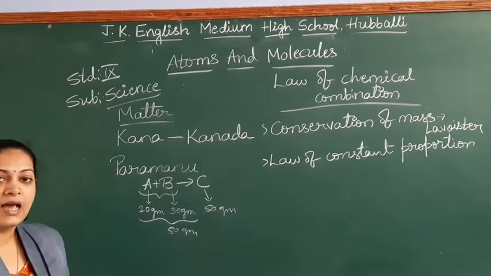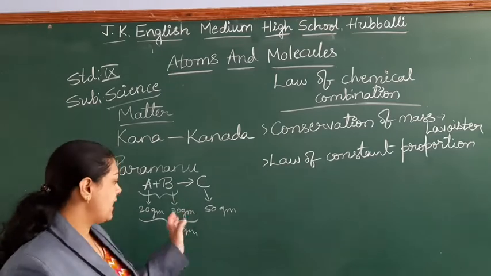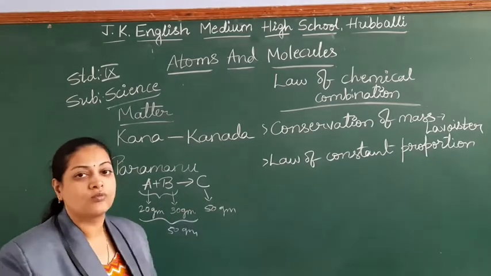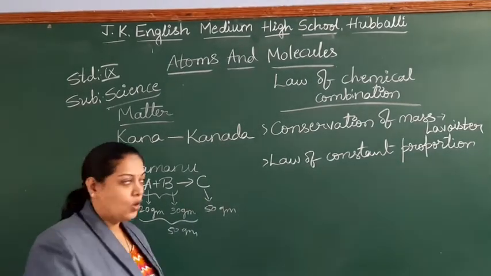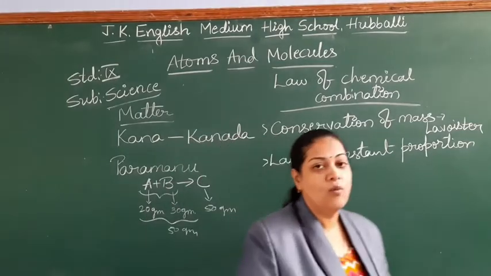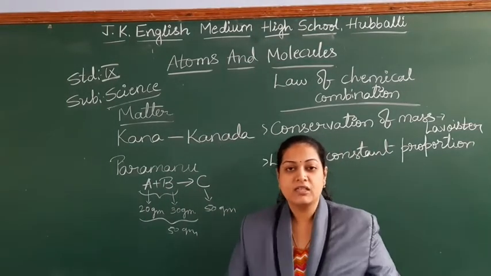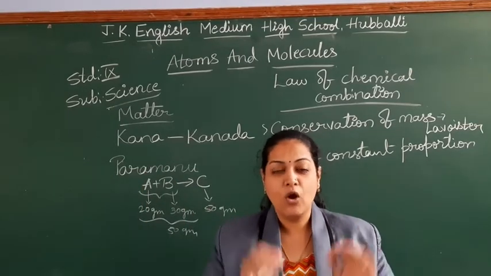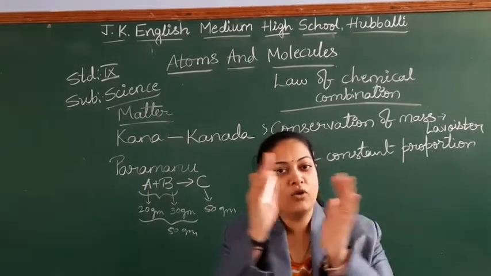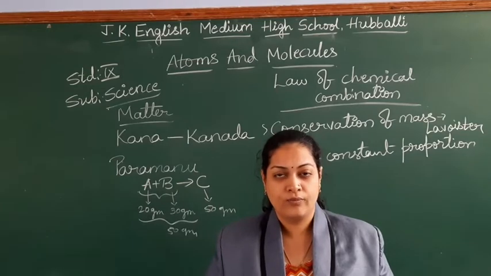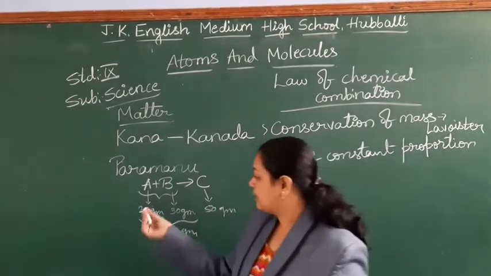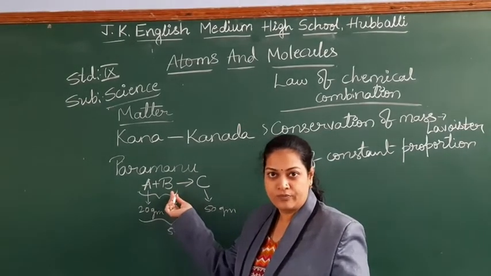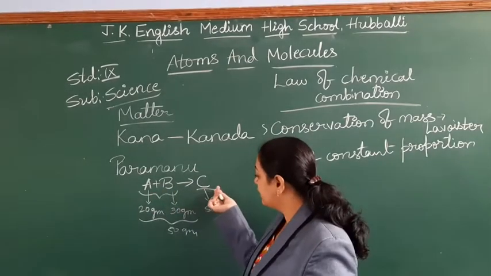How much the reactants are, the same we are getting in the case of the product. Because this mass, while converting, has not been lost in any form, nor gained in any form. The same amount has converted to another form. Can you understand? A plus B is in one form, right, which has converted into C.